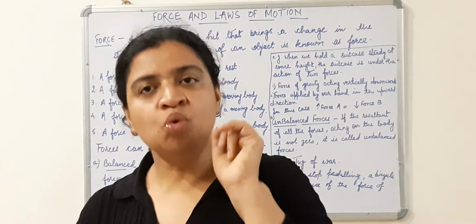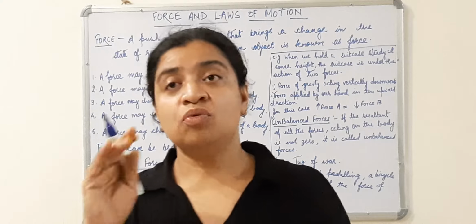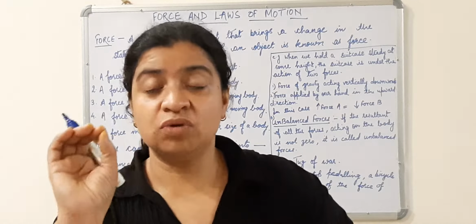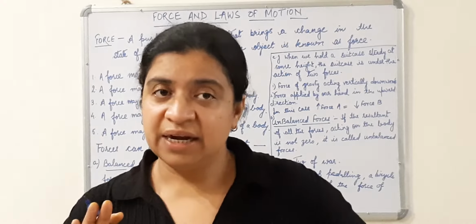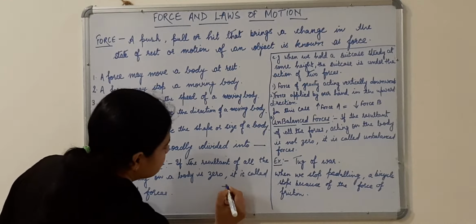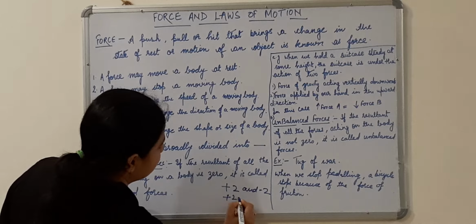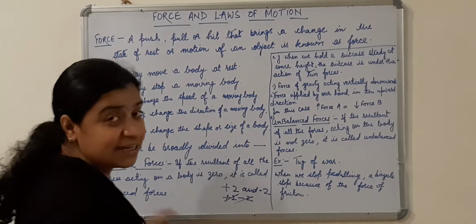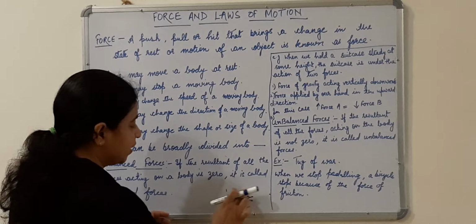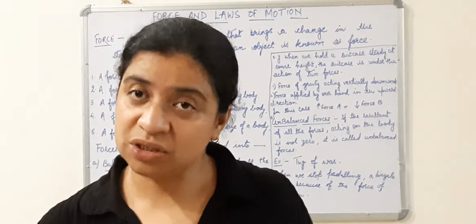If the forces are in the opposite direction, that means one force is positive and the other force is negative. Children, what do you mean by +2 and -2? When we write it like this, what will happen? They will cancel each other. How were they able to cancel each other? Because both the magnitudes were the same but the direction was opposite.